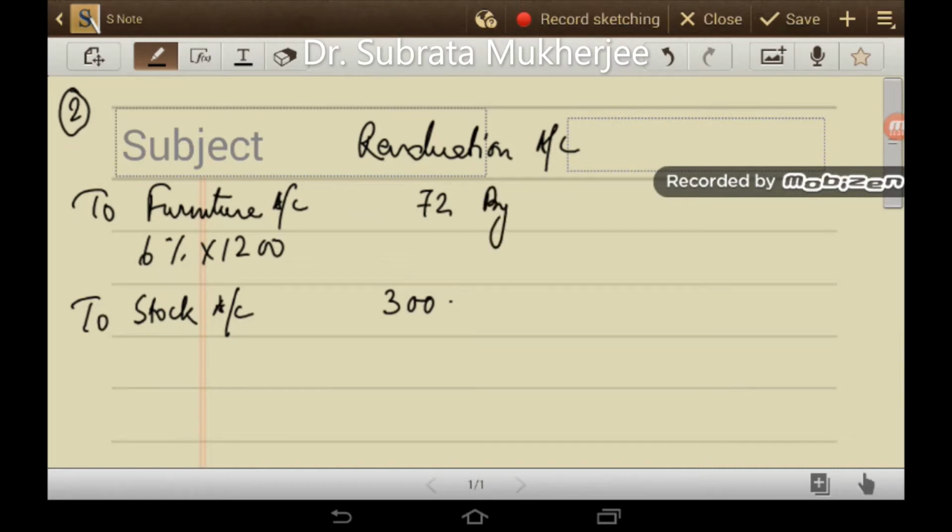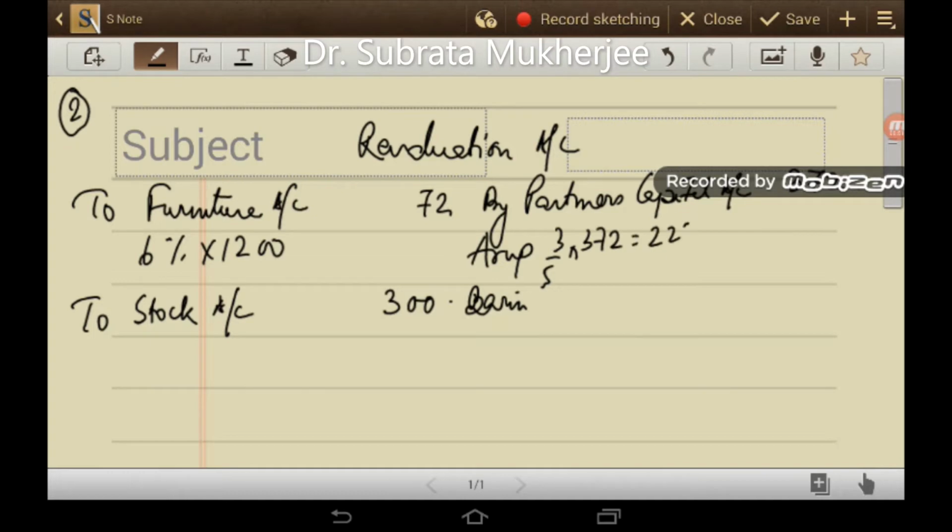So by partners' capital account, the loss on revaluation is 372. That will be shared between Arup and Barin: 3/5 into 372 is 223, and 2/5 into 372 is 149.